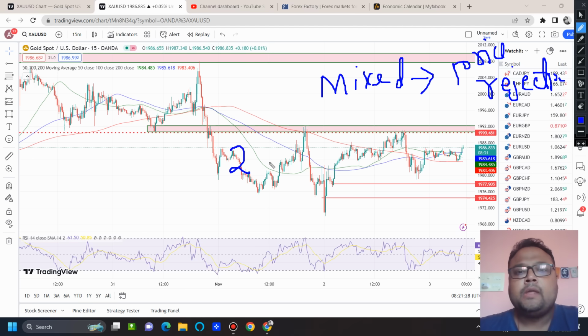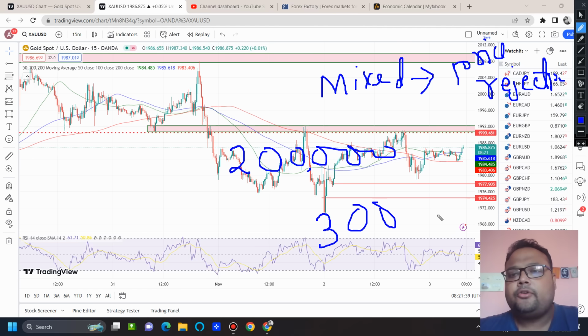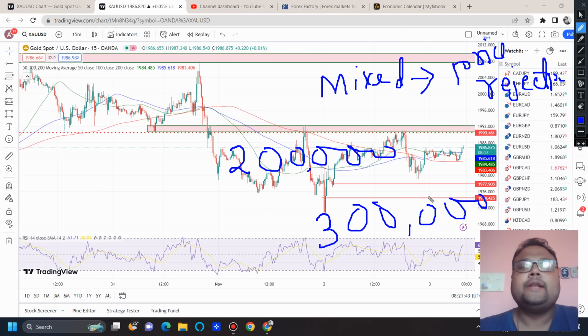For example, the expected number is 200,000 and the actual number comes in at 300,000. So there's a big difference, isn't it? In this type of news, you can expect that the market will be taking a particular direction.